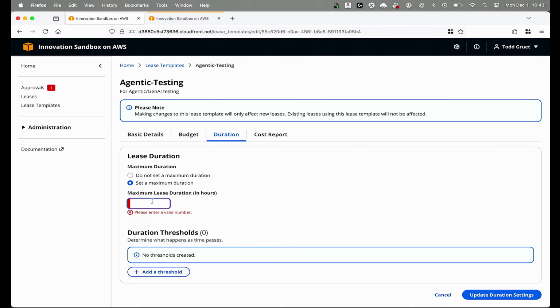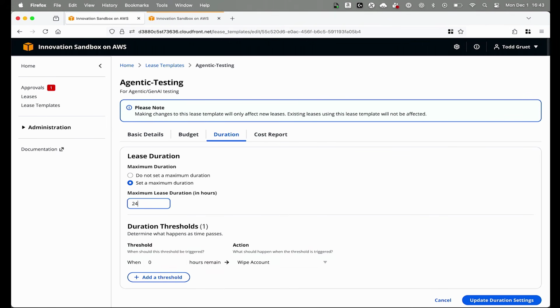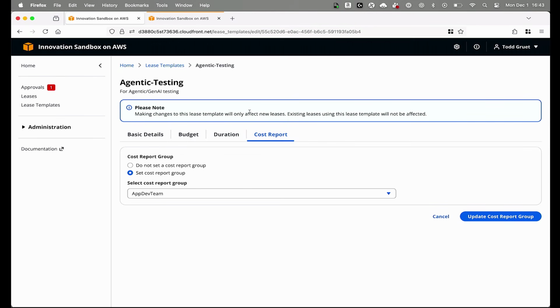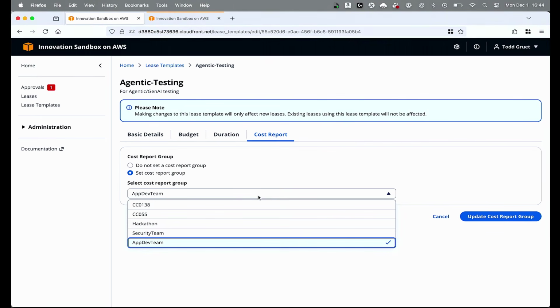Duration works identically to budget, except we're dealing with time. So we can set for, let's say, 24 hours. We'll make this short. And we can add thresholds and set different actions. And then the last tab, we have cost report. So cost report is a new feature that came out about 2 weeks ago. This allows us to assign metadata to the lease templates based on maybe cost center or a team that's using it. And every 30 days, a cost report will be sent to an S3 bucket that rolls up the costs based on these cost report groups.